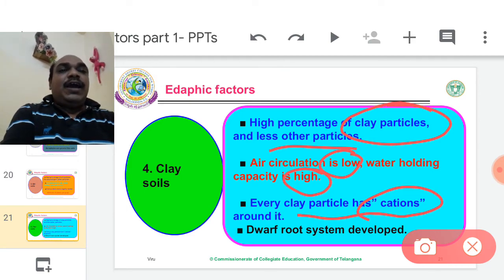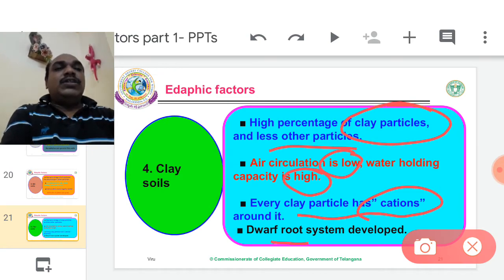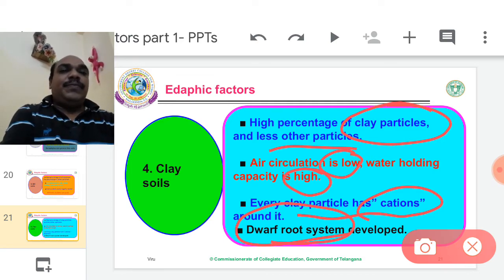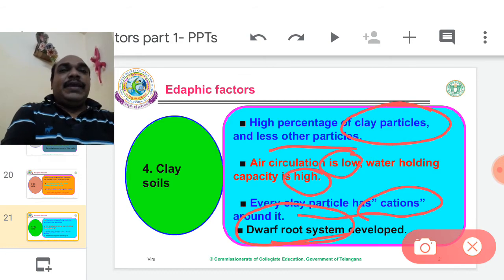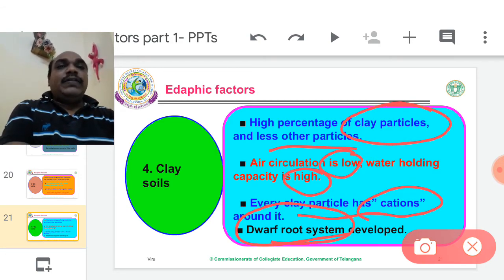These chemical ions bind to the clay particles. In that moment, the root system develops as dwarf. So a dwarf root system is developed. One more thing, when more cations bind to the clay particles during the summertime, such soils exhibit